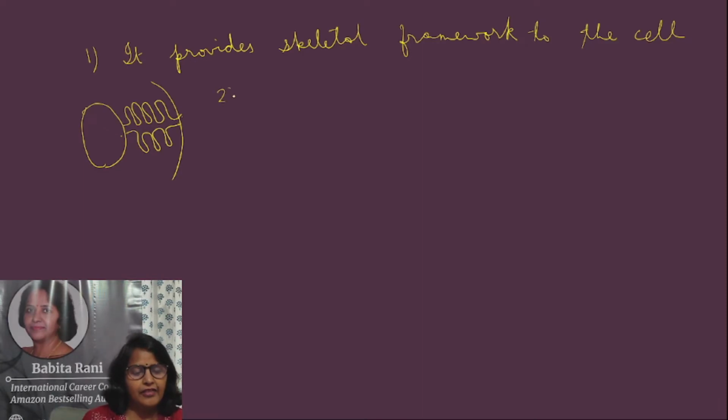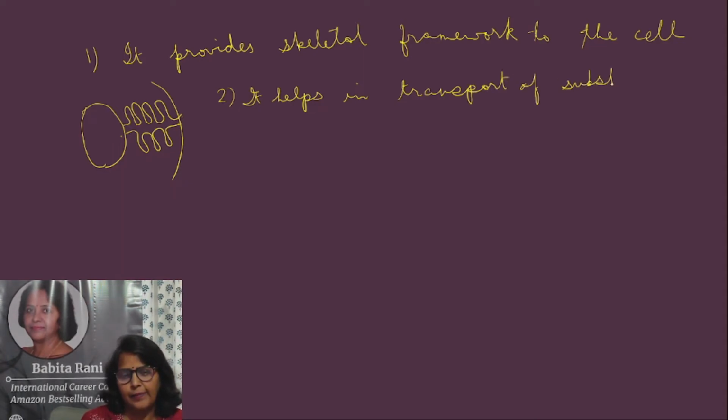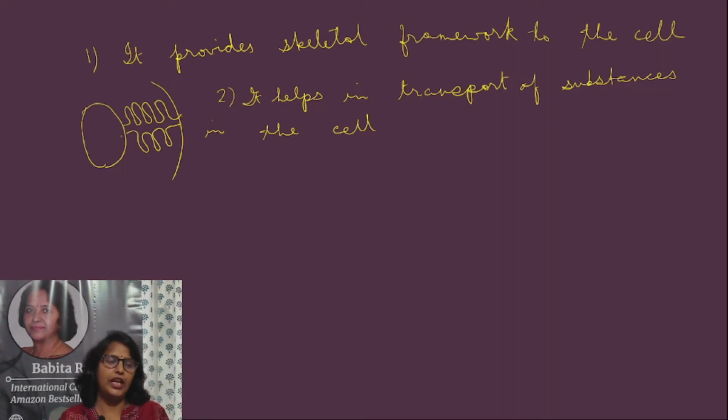So it forms a skeletal framework for the cell, and as it is connecting both the ends, another function of it can also be, it helps in transport of substances in the cell. From nucleus to the cytoplasm can also take place through ER, and from cytoplasm to different organelles can also take place through the endomembrane system.